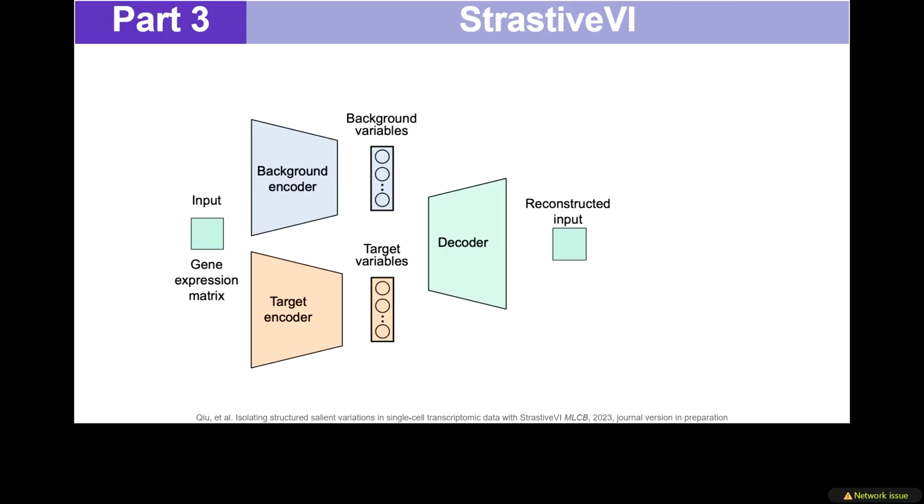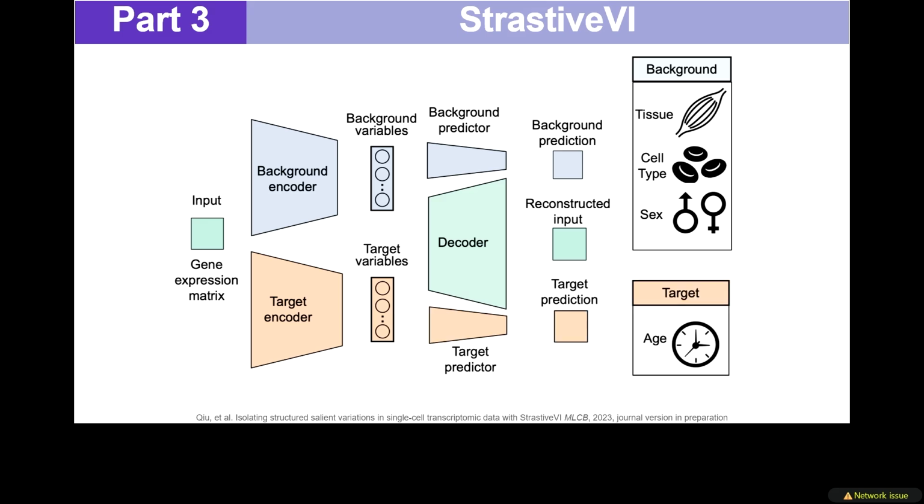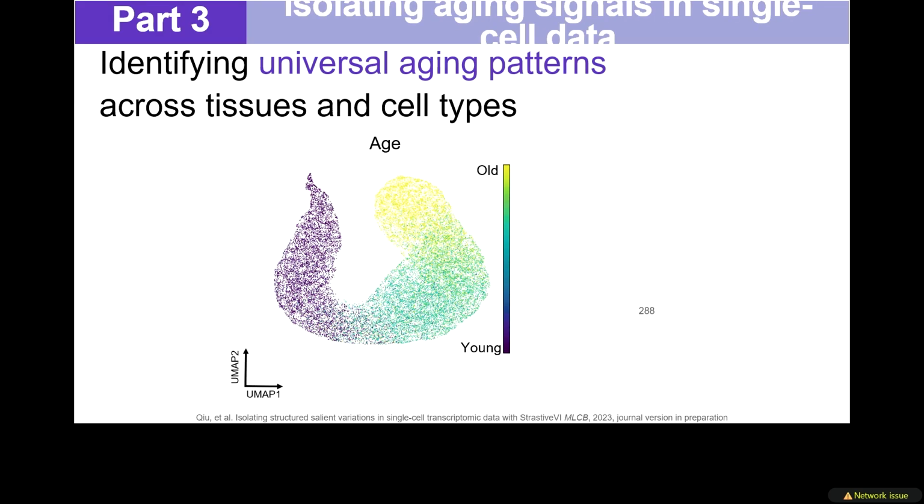the input. And then it learns two sets of latent variables. The first type is the background latent variables, which are used to predict the background factors so that it can isolate the signals that are unrelated to aging. And the second part is the target variables, which are used to predict chronological age so that the target variables can capture the aging signals. And so after training the model, here's the visualization of the target variables.